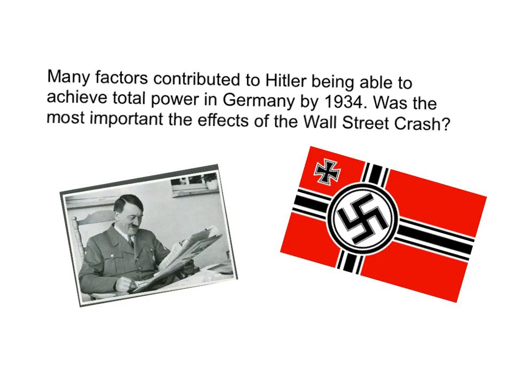This video is going to help you to answer a WJEC history question on the Germany paper, which is worth 15 marks. The question says that many factors contributed to Hitler being able to achieve total power in Germany by 1934. It then asks, was the most important factor the effect of the Wall Street crash?